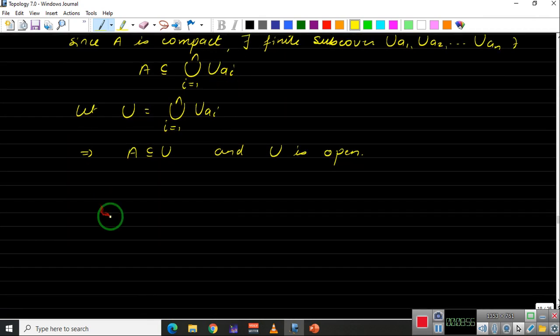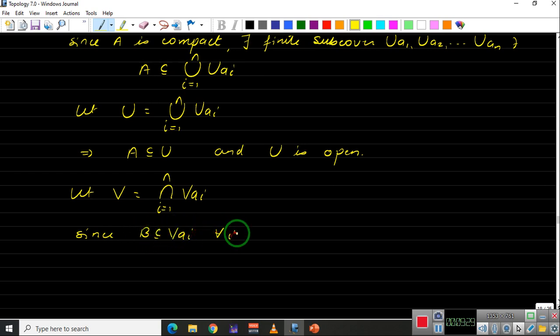So if we take the intersection, of course that will guarantee us that they are disjoint. Okay, so let V equal the intersection of i from 1 to n V_ai. So corresponding to U_a1 we will have V_a1. Corresponding to U_a2 we will have V_a2. And after that we are taking the intersection of them. So only the common part of that. So since B is contained inside V_ai for all i from 1, 2 up to n, this implies B is contained inside V, and also a finite intersection of open sets is open.